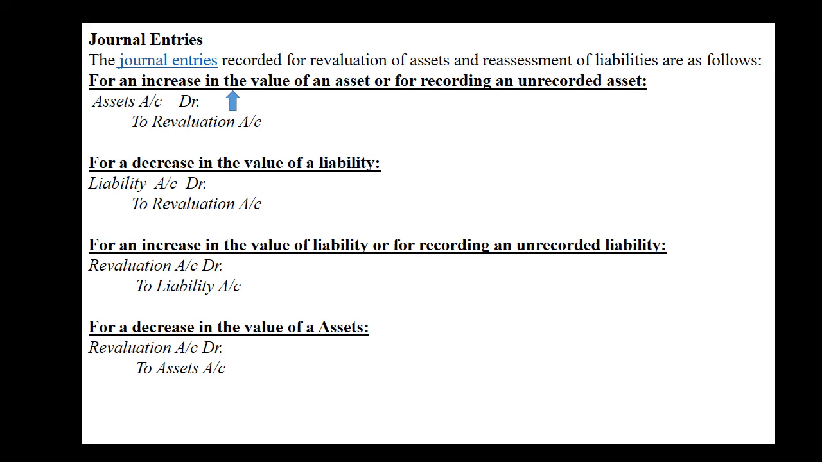Now similarly, whenever there is a decrease in liability, then again it must be debited. When liability decreases, it is debited. And on the other side, we will credit revaluation account, because again when liability decreases, it will create a gain, and that gain is to be recorded on the credit side of revaluation account. Third entry, for an increase in the value of liability: whenever liability increases, the loss increases, and whenever there is an increase in loss, it must be written on the debit side of revaluation account. That's why I am debiting revaluation account here. The entry for increasing liability is revaluation account debit to liability account.